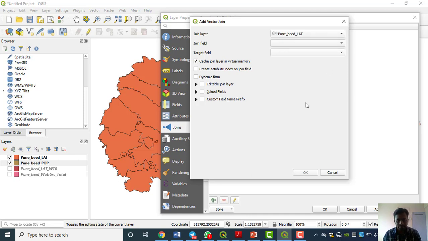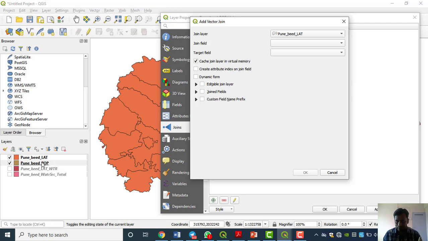When we are adding any external thing here, suppose we have a number of things in the layer, then all those fields will appear here. Now what I am going to do is take the Pune bid population attribute table.